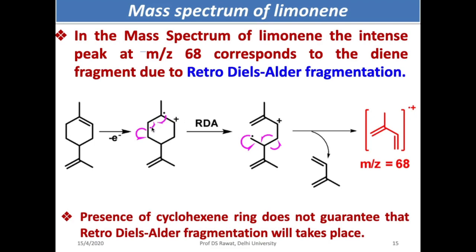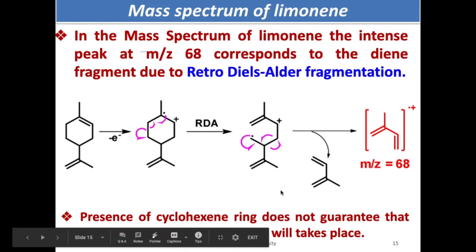What happens? This radical goes over here, and one of the electrons of this bond comes here. So you get a double bond over here, and one other electron comes here. So you have a double bond here and you have a radical. Now this radical comes to this bond, one electron from this comes here, another electron goes here. So what you eliminate is a double bond and methyl group, this one, and the rest is the molecule with m/z value 68.